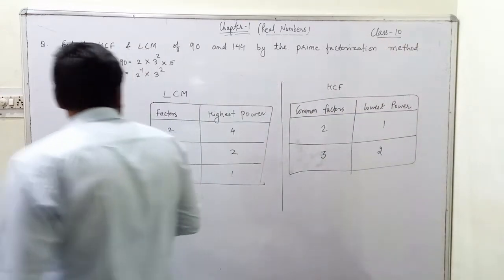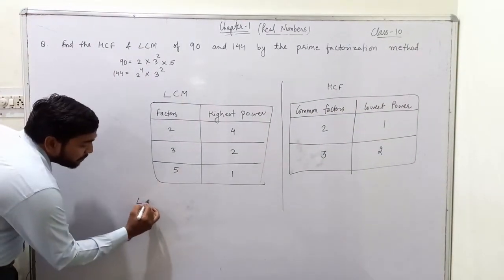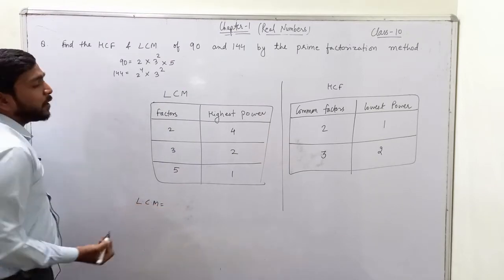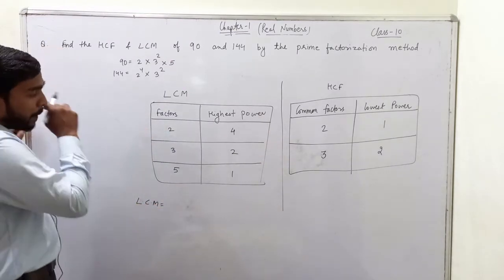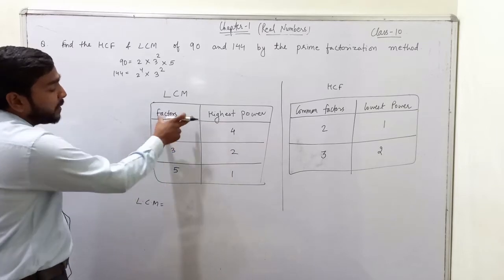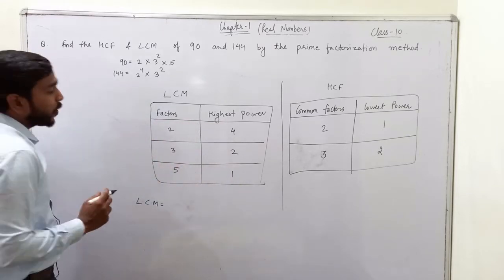Now the LCM of these numbers will be equal to, we will put the powers on the factors and multiply all three factors.